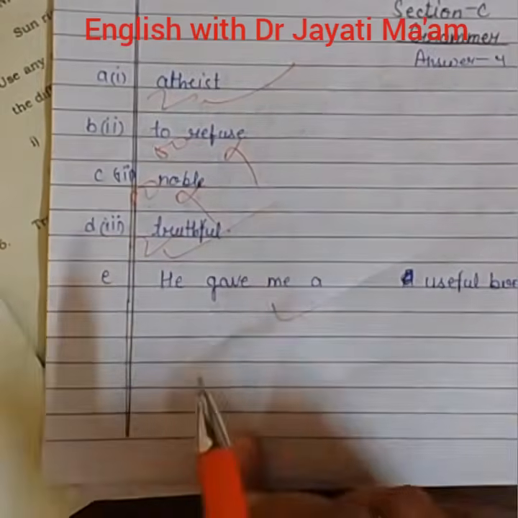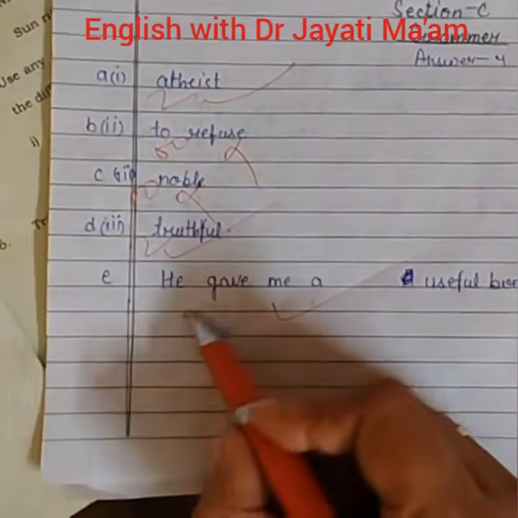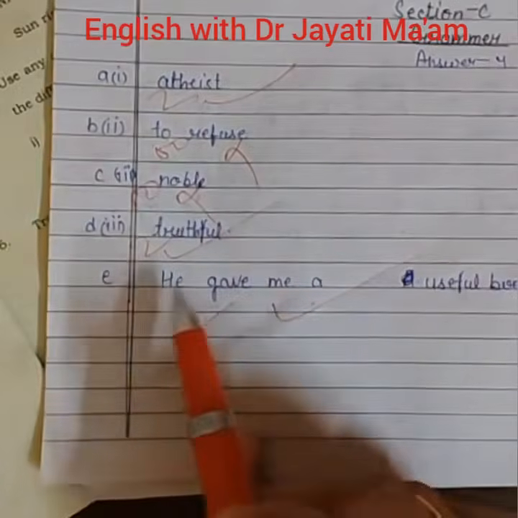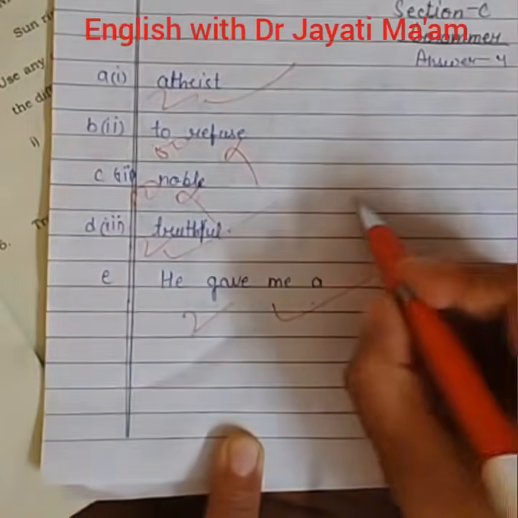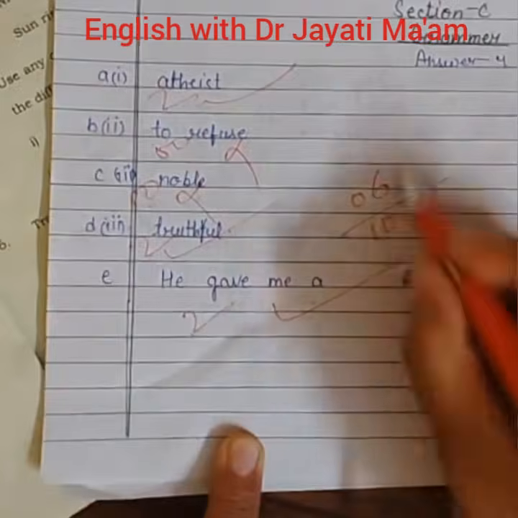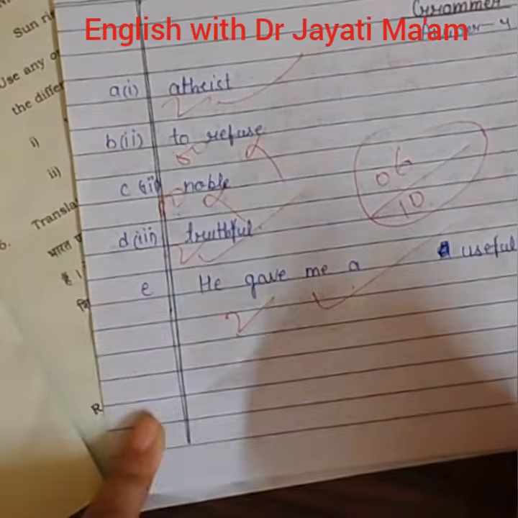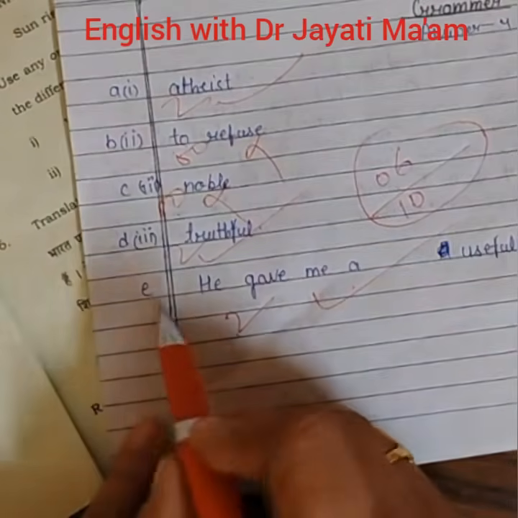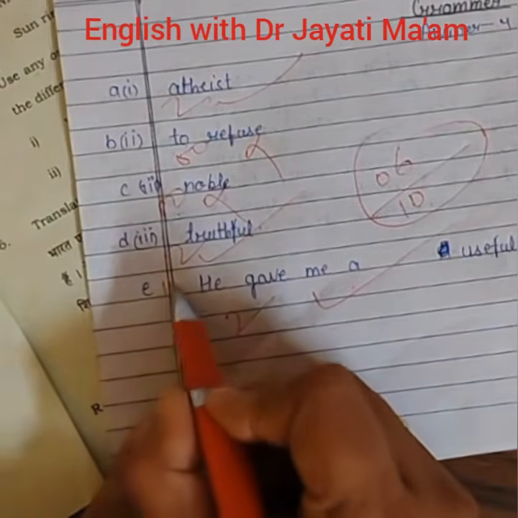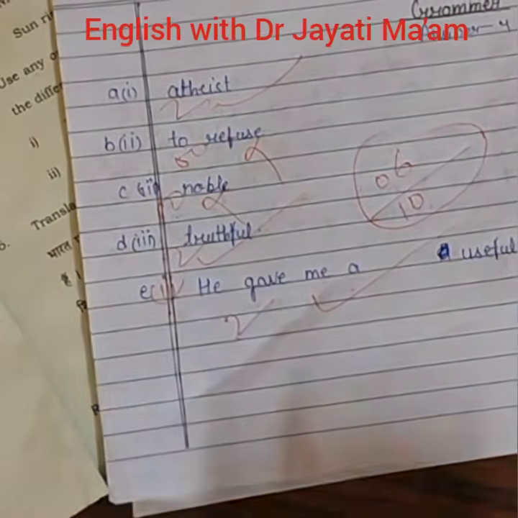Okay, she had made a correction here, so I'll give 2 marks. 2 plus 2 plus 2 is equal to 6. She got 6 out of 10. And one more thing, she should have mentioned here the option number in the answer.